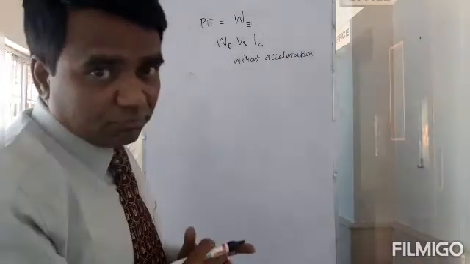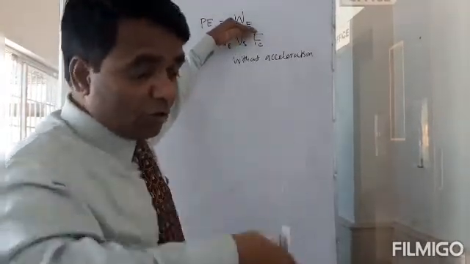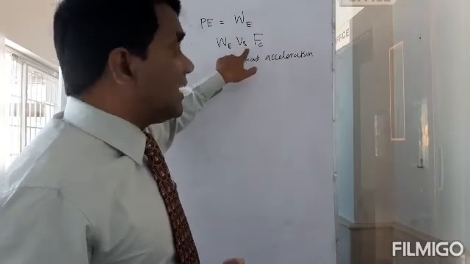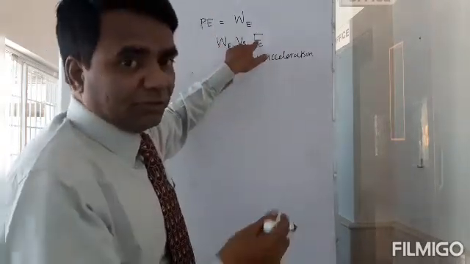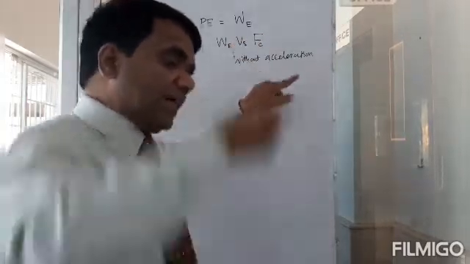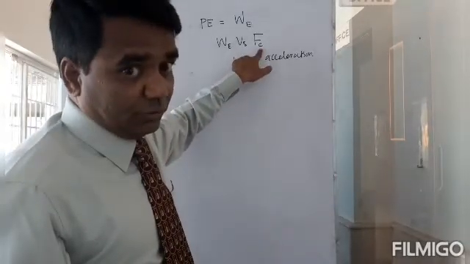Explained all the parts. So the work has to be done by an external force, not by the conservative force, and it must be against the conservative force. In the case of gravity, it's acting down, but then I need to take it up. The work done has to be against the conservative force too.